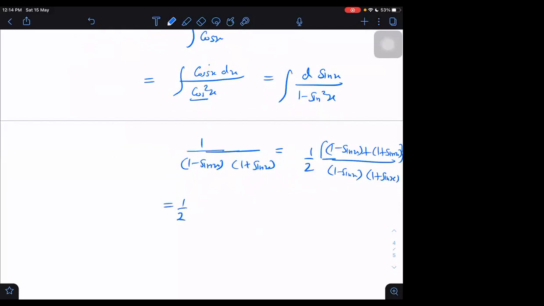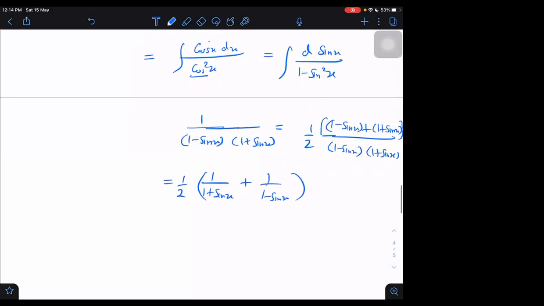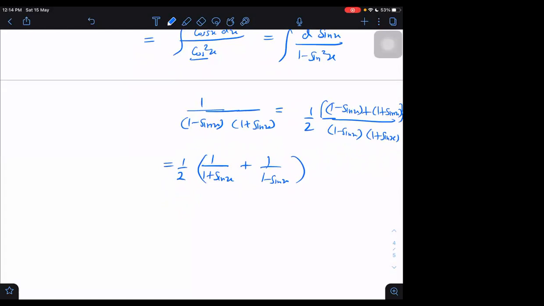Why? Because now I can write it as 1 upon 1 plus sin x plus 1 upon 1 minus sin x. Up to this understood or not? Yes, sir. Then come back to that. What was it? d sin x upon 1 plus sin x, integral half, plus half d sin x upon 1 minus sin x.